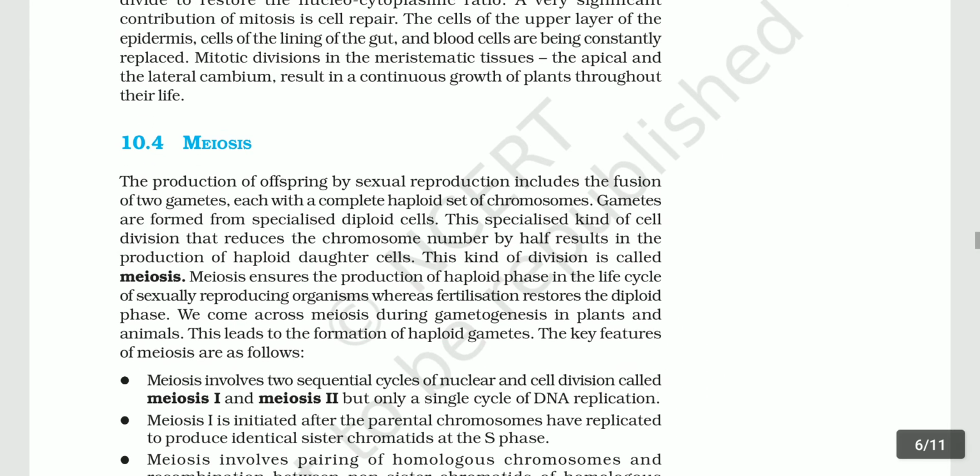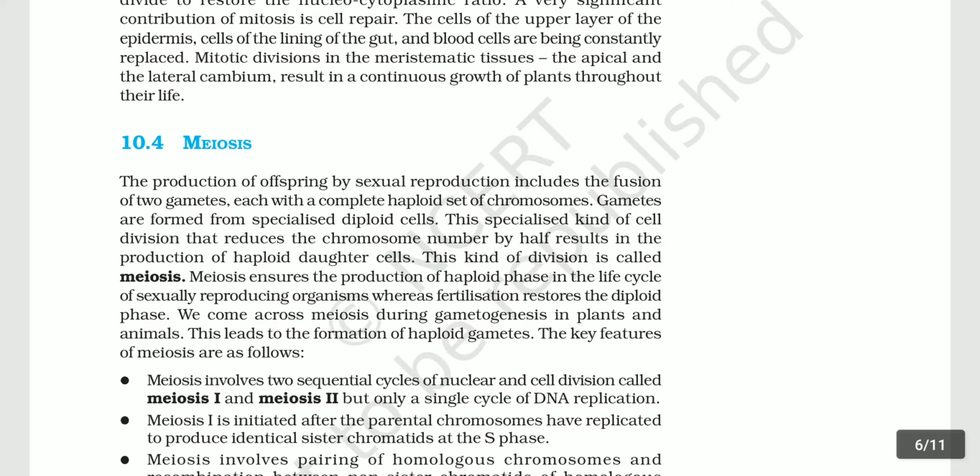10.4 Meiosis. The production of offspring by sexual reproduction includes the fusion of two gametes, each with a complete haploid set of chromosomes. Gametes are formed from specialized diploid cells. The specialized kind of cell division that reduces the chromosome number by half results in the production of haploid daughter cells. This kind of division is called meiosis.